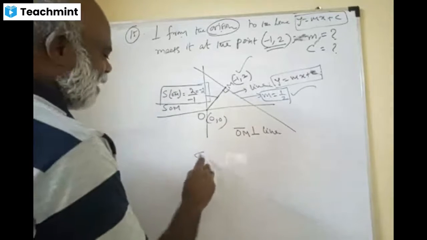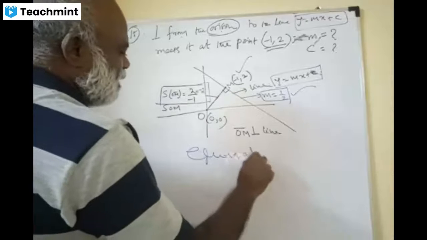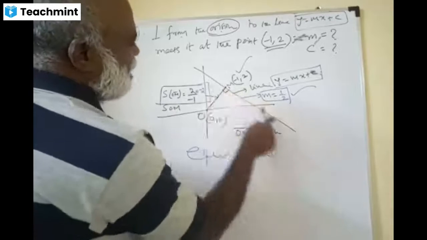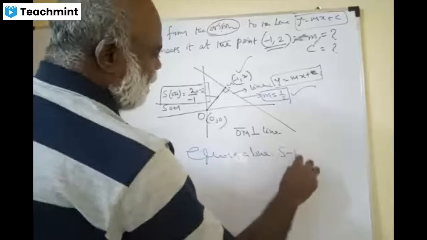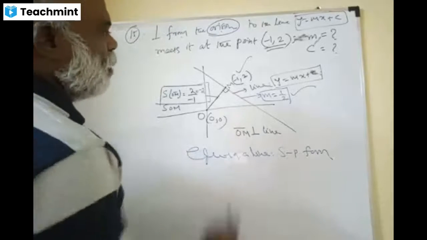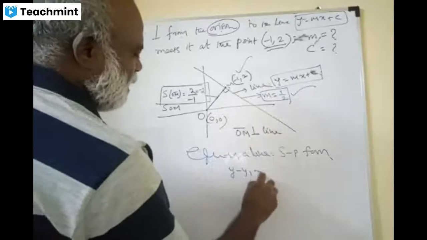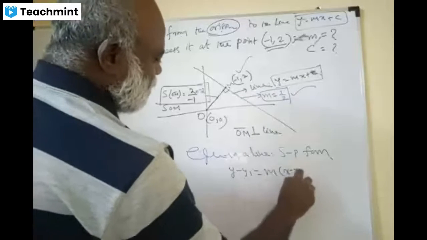Equation of a line in slope-point form. What is that? y minus y1 is equal to m into x minus x1.